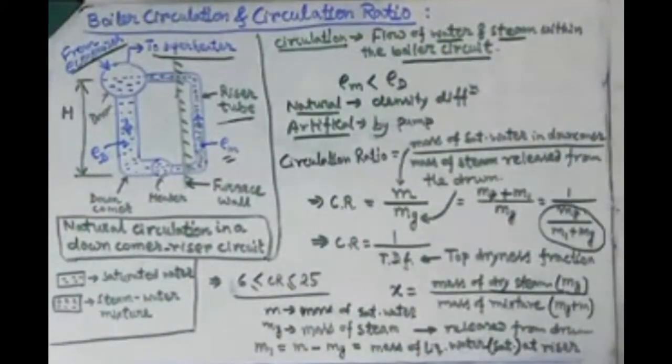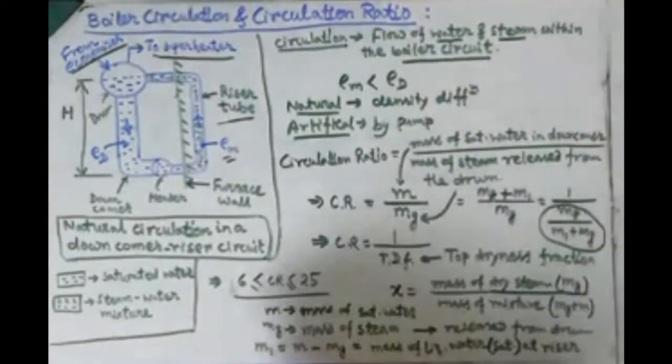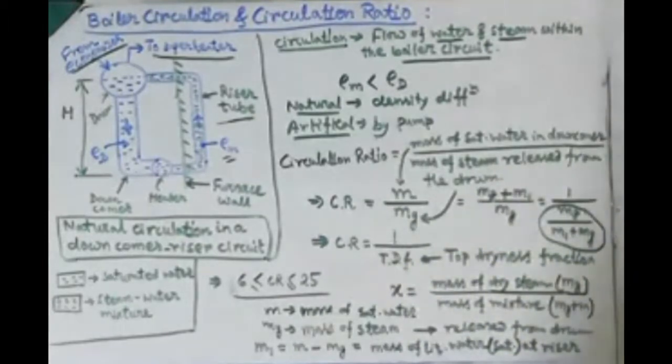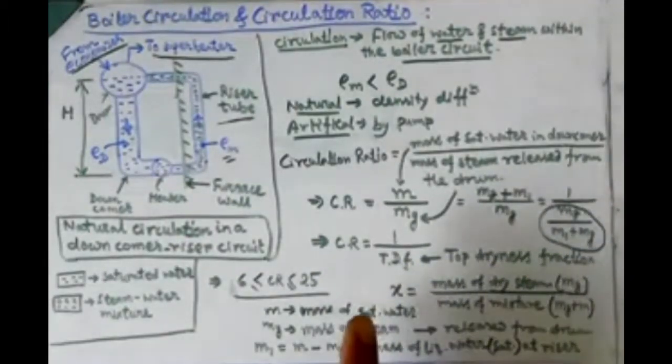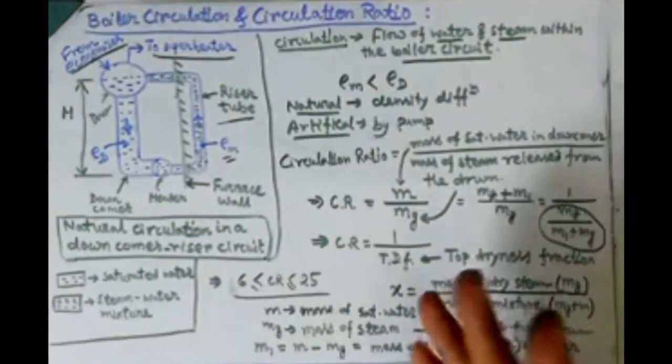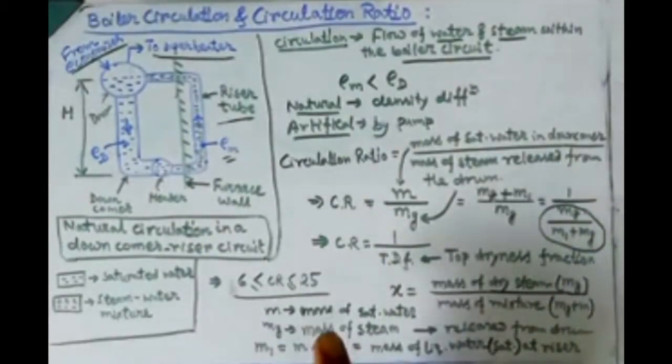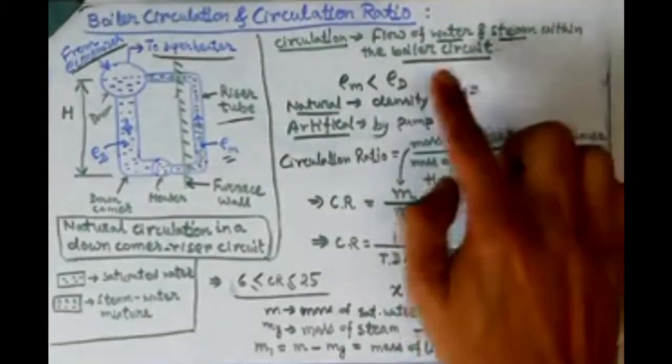What does that mean? If we need to flow air and exhaust gas inside the boiler, that means atmospheric air comes into the boiler and exhaust gas goes out of the boiler, we need to maintain a pressure difference, and that pressure difference is known as boiler draft or boiler draught. In the same fashion, if we want to maintain a flow of water and steam, we have to maintain a pressure difference between the water and the steam. Otherwise the water and steam do not flow inside the boiler circuit and the whole process will be shut down. That's why we have to maintain a flow of water and steam in the boiler circuit.